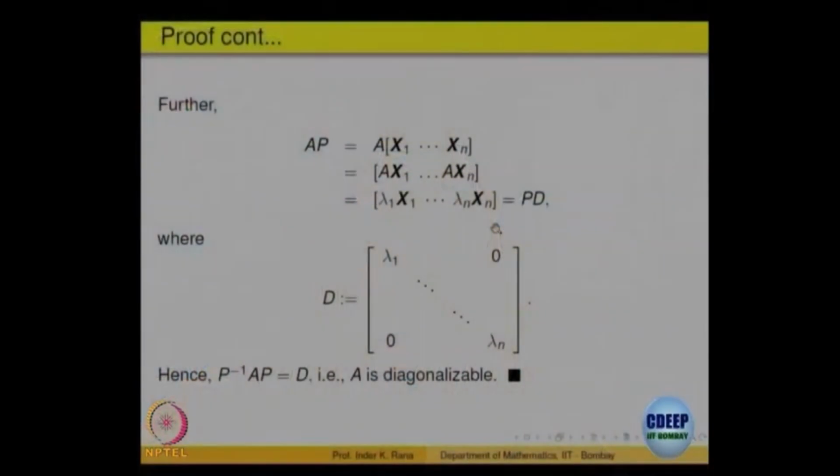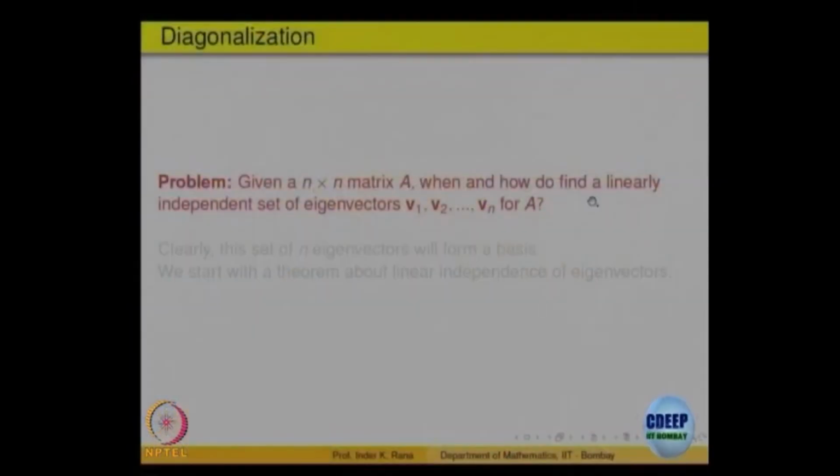So, this proves the theorem that a matrix A is diagonalizable if and only if there are n eigenvalues and the eigenvectors corresponding to them form a linearly independent set. That is a condition for diagonalizability. When they are linearly independent, everything is okay.